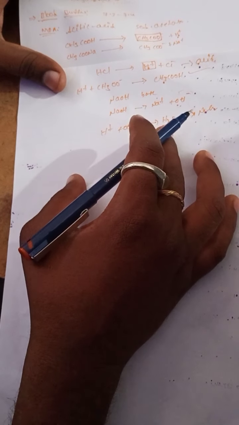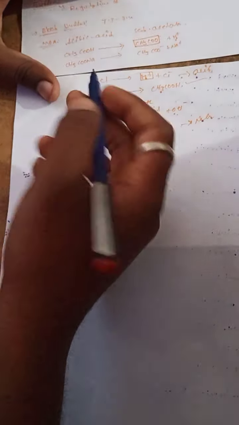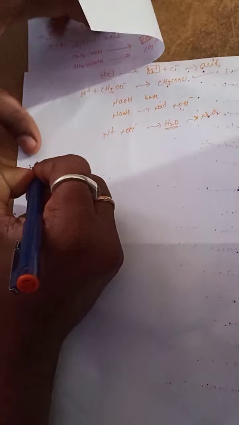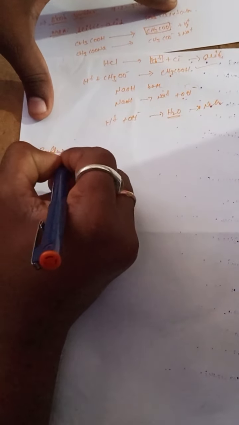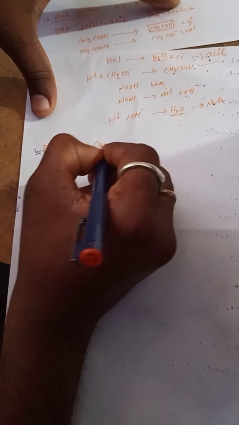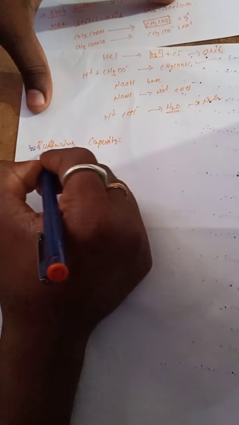So what is the buffer capacity? We already discussed it. What is the exact definition of buffer capacity or buffering capacity? The efficiency of the buffer in maintaining a constant pH is known as the buffer capacity.